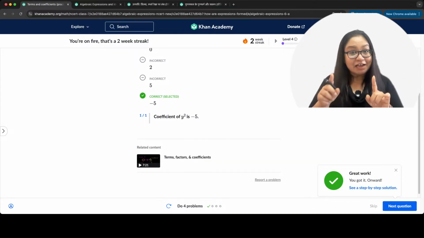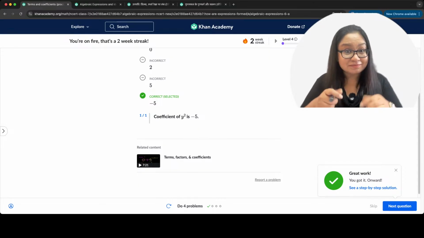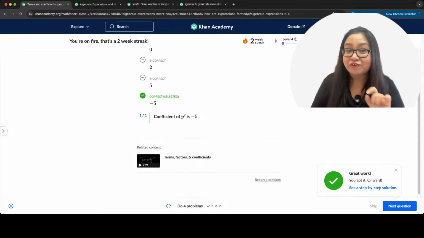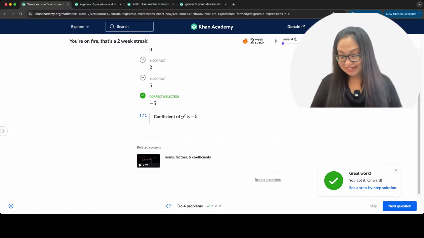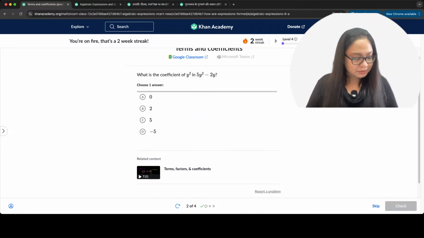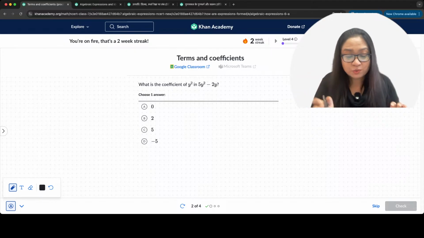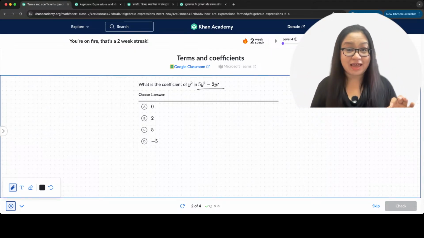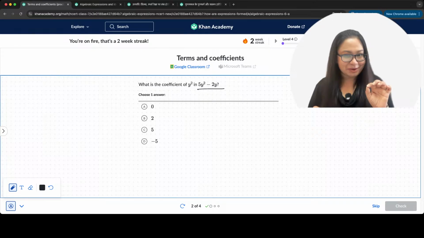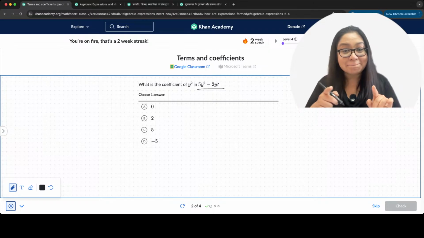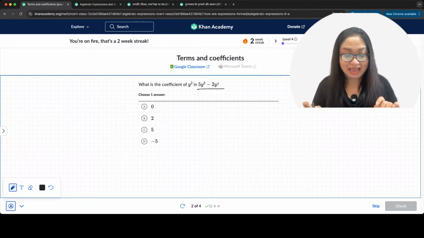All right. Ready for the next one? Let's see who gives the answer first. Here we go. This is the next question. What is the coefficient of y square in 5y square minus 2y square? Now it's a little tricky one.